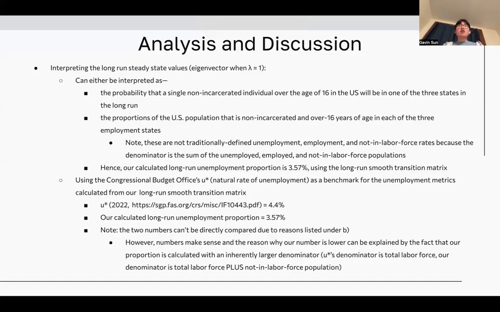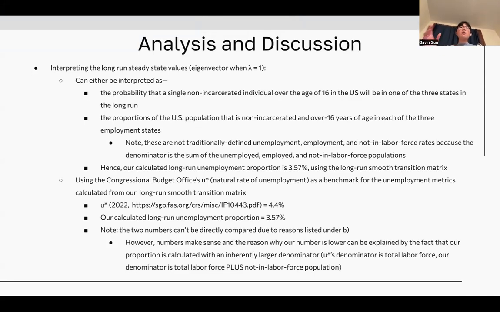So how exactly do we interpret our steady state values? Well, when we interpret the long-run steady state values, which is when the eigenvalue of our transition matrices is 1, it can be interpreted in two ways. First, the probability that a single non-incarcerated individual over the age of 16 in the United States will be in one of the three states in the long run. Because if we view this set of states as applying to a single individual, these are essentially the probabilities that they will be in one of these states in the long run.